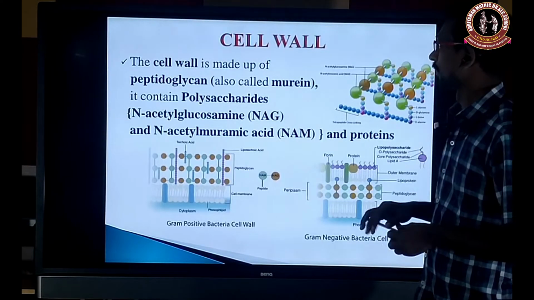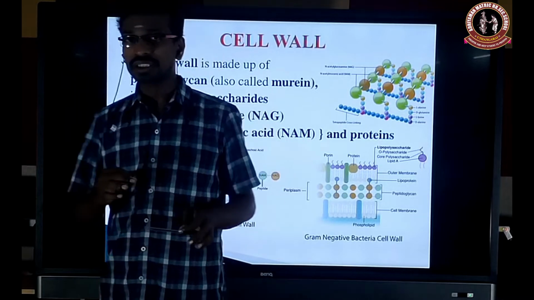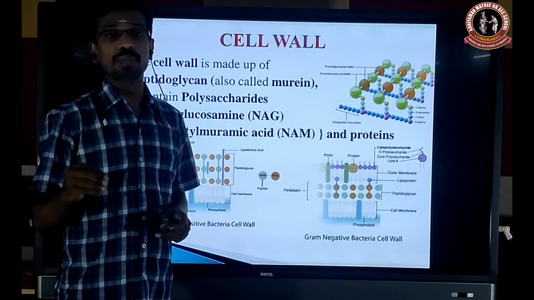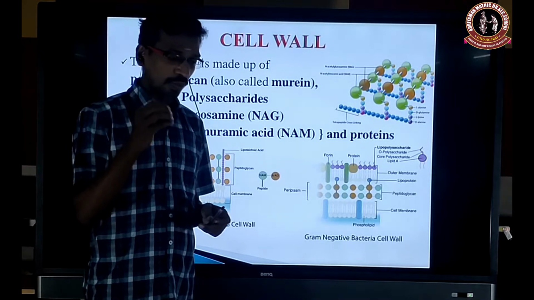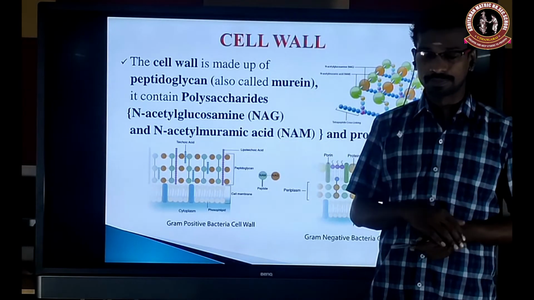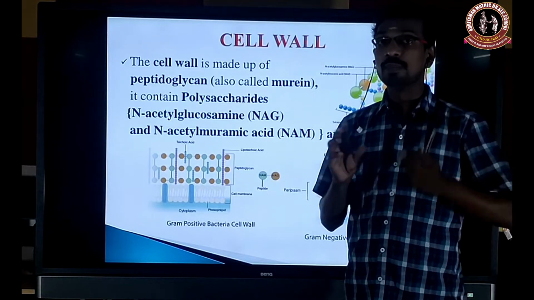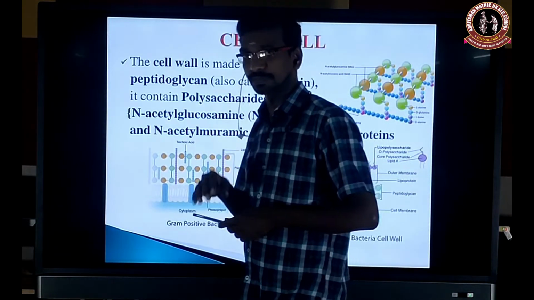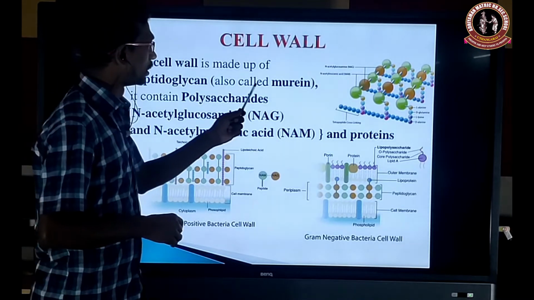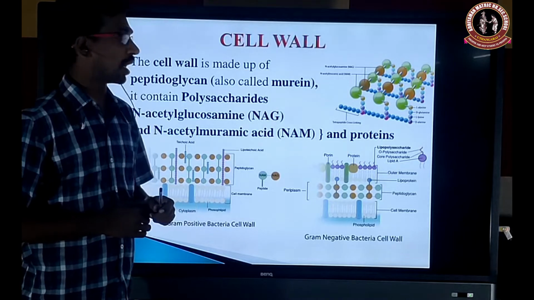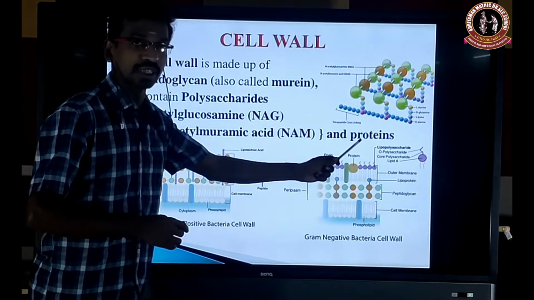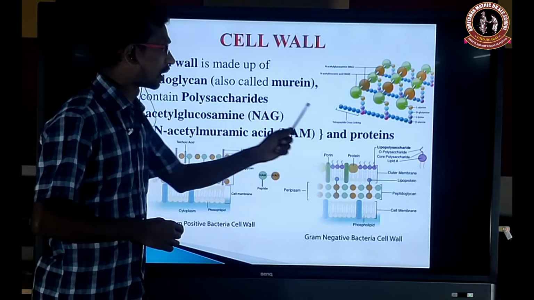Next, in the general characters, we are going to see the cell wall. The cell wall bearing organisms are grouped under three kingdoms: Kingdom Monera, where all the organisms bear a cell wall, and Kingdom Fungi and Kingdom Plantae, according to Whittaker classification. The cell wall is made up of peptidoglycan, also called murein. Peptidoglycan is made up of polysaccharide and protein.